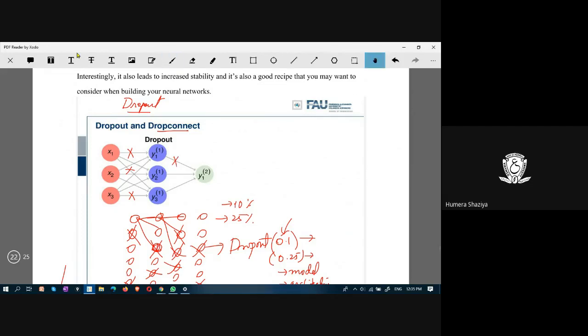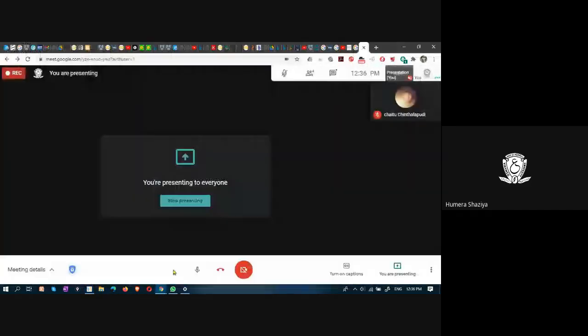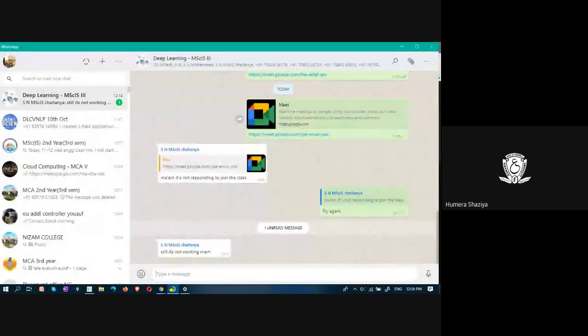Even when you eliminate the connection from the system, it is equal to removing this node, but only with respect to this connection, not with respect to all the other nodes. Here we are just removing the connections, not the nodes. All right. So this is about dropout and drop connect. Hope it is clear. Okay. Any doubts?